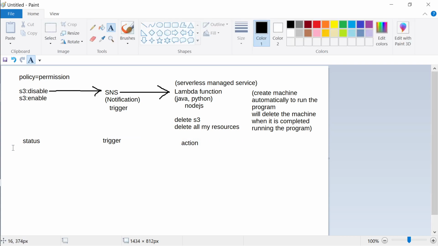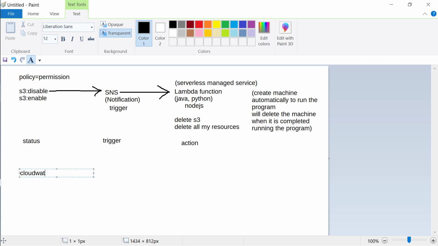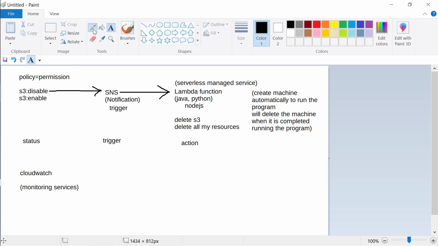Okay, so based on what status is there in your AWS, whatever you want to do, you want to stop a network, you want to stop a service, these things will be used all over the AWS, even CloudWatch. So CloudWatch is a service which is monitoring what? It is monitoring services, right? So I'm just moving a little bit away from the billing part, because this is such an important thing, which I felt I should explain, because you all should be able to tell somebody this is how you can do it.